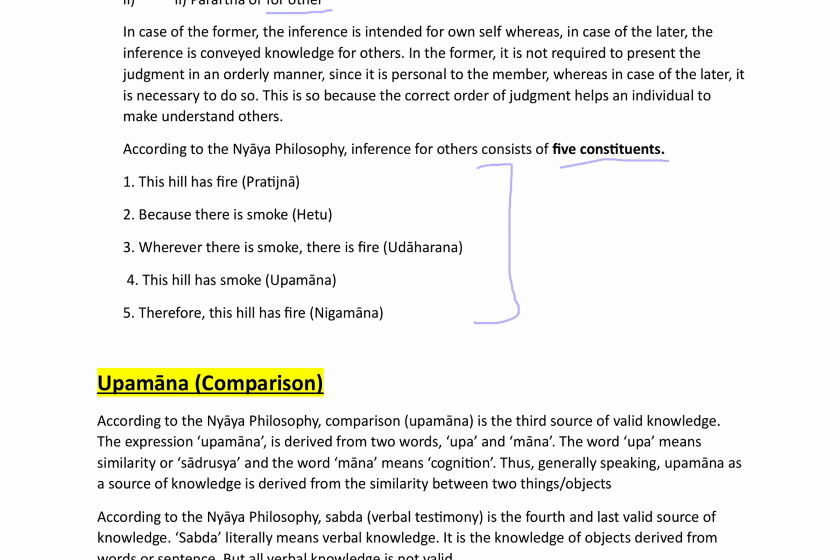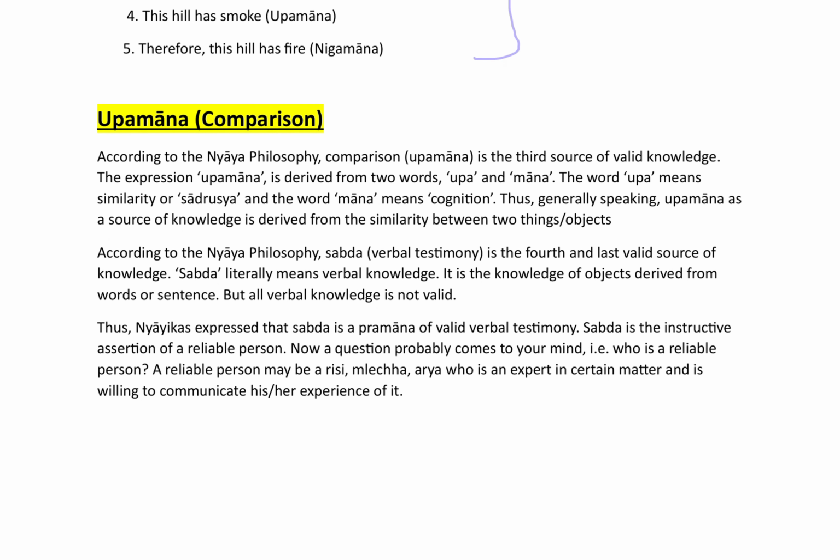Now we will go on to the third means of valid knowledge, that is Upman. According to Nyaya philosophy, comparison or Upman is the third source of valid knowledge. The expression Upman is derived from two words, Upa and Man. Upa means similarity or Sadrishya, and the word Man means cognition. Thus, generally speaking, Upman as a source of knowledge is derived from similarity between two things or objects.